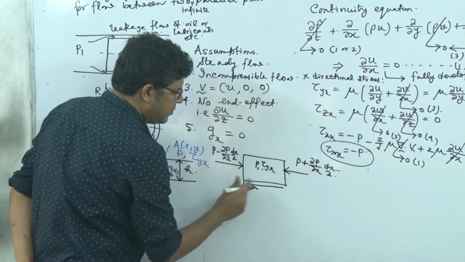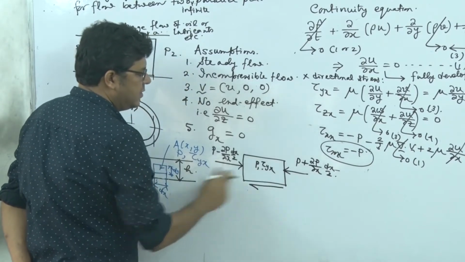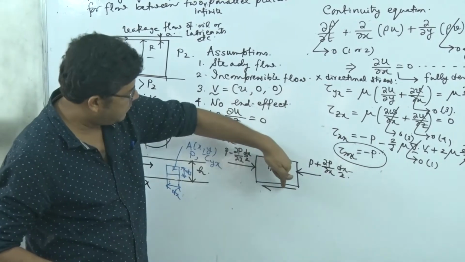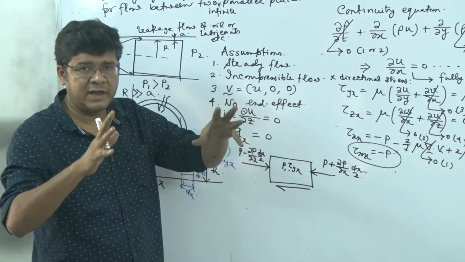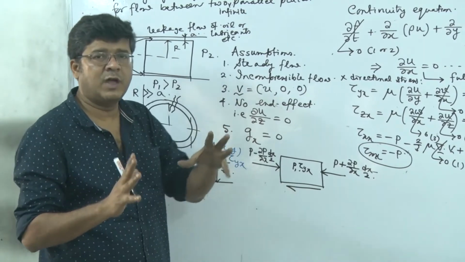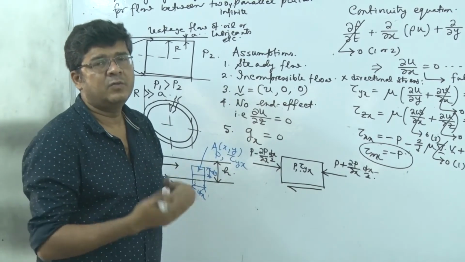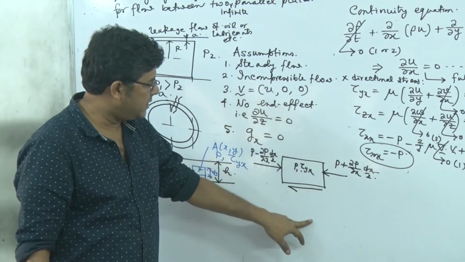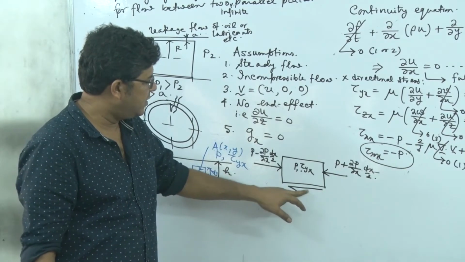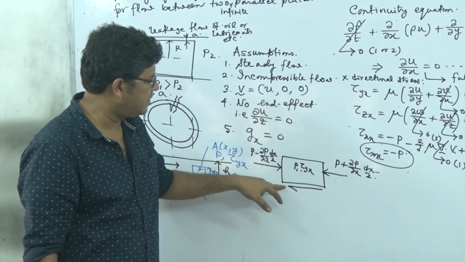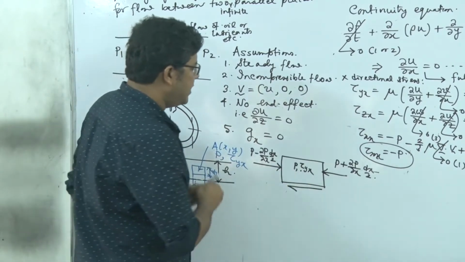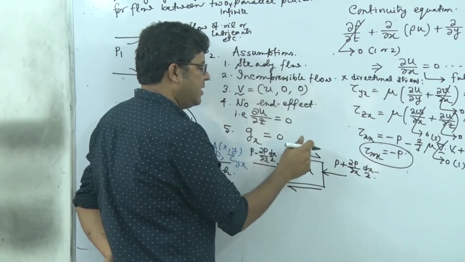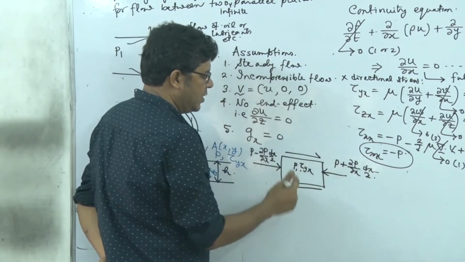At the bottom the shear will be in the negative x direction, because as it is a qualitative analysis, we have to consider that specific direction which will give you a positive value, right? So like here the area direction is negative y, the force direction is along negative x, so overall it is positive. And here it will be just the opposite. Area direction is along positive y, force direction positive x, so overall it is positive.